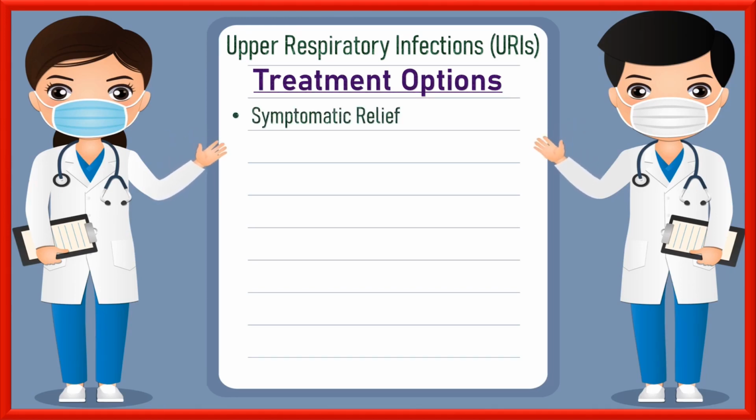Number 1, symptomatic relief. Most upper respiratory infections resolve on their own within a week or two. Over-the-counter pain relievers such as acetaminophen or ibuprofen can help alleviate discomfort associated with sore throat, headache, and fever. Nasal saline sprays or rinses can provide relief from nasal congestion. Number 2, rest and hydration. Getting plenty of rest and staying hydrated is crucial for a quick recovery. Adequate fluid intake helps thin mucus secretions and prevents dehydration.